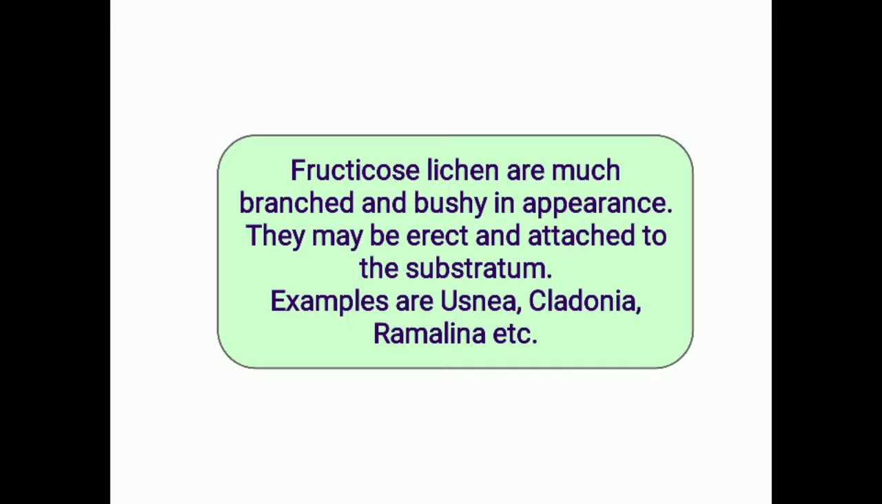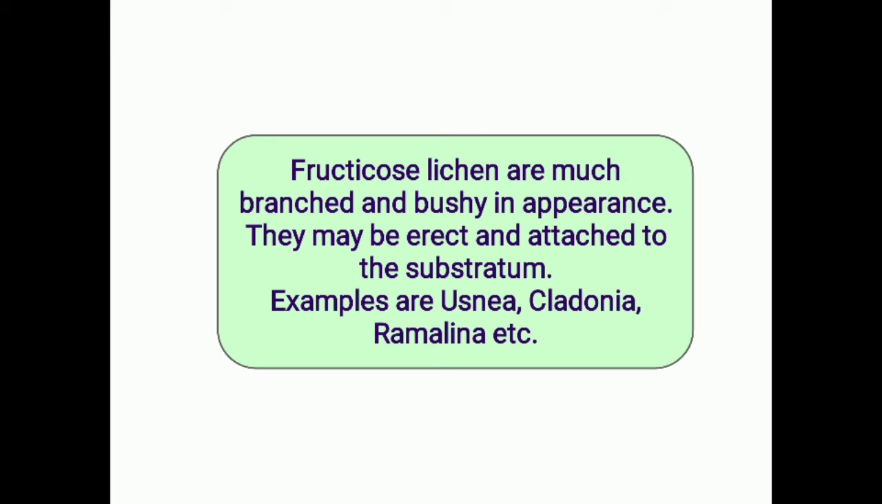And the last one is the fructicose lichen. The fructicose lichens are much branched and bushy in their appearance. They have an erect body, and the lower part is also attached to the substratum with the help of some root-like unicellular rhizoids, or they may have some basal ends to which they are attached to the substratum. Some examples are Usnea, Cladonia, Ramalina, etc.